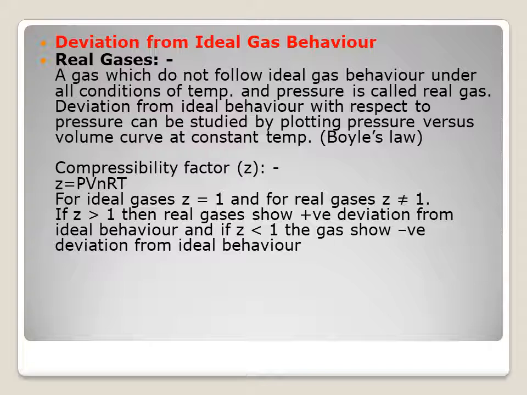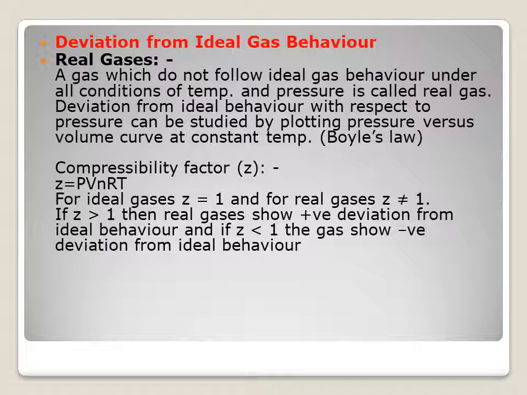PV is equal to nRT if Z is equal to 1. It means it is an ideal gas. And for the real gas, PV is not equal to nRT, so Z is not equal to 1. It means there are two cases. If Z is greater than 1, in that case, the gas is said to show positive deviation. This implies that the gas is less compressible than expected from ideal behavior.